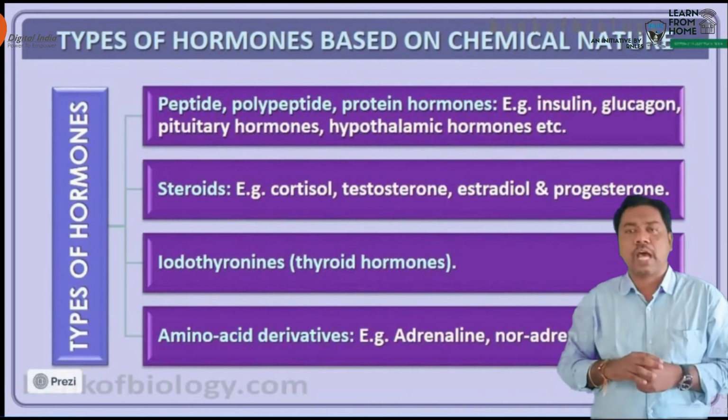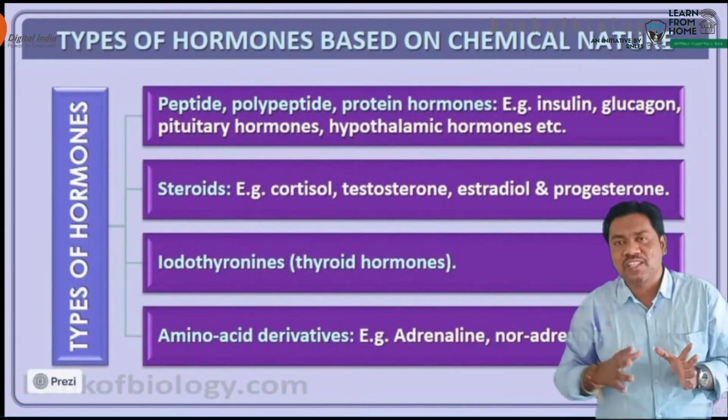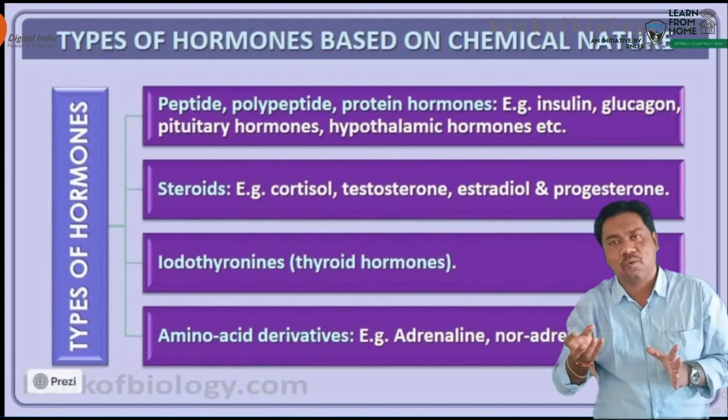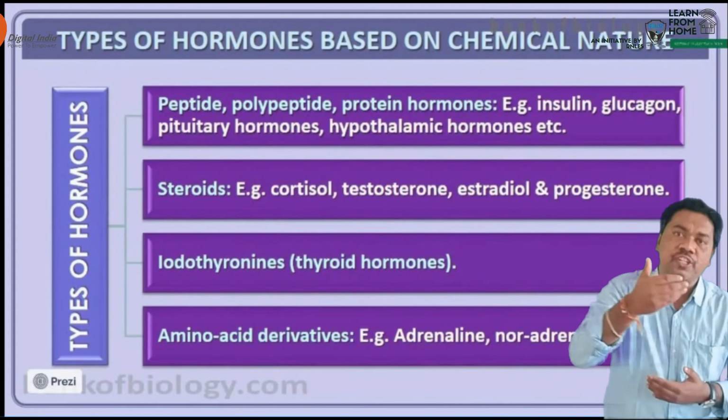Oxytocin is also producing from the hypothalamic region by the help of neurosecretory cells. So this oxytocin is also known as a birth hormone, and it is also known as a milk ejecting hormone.